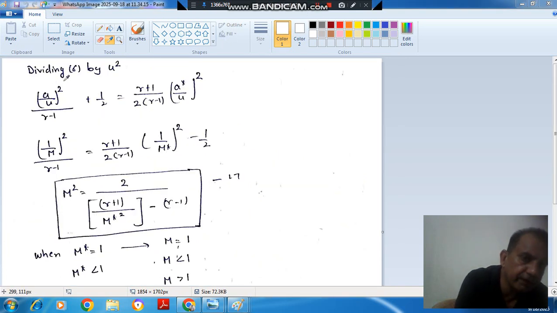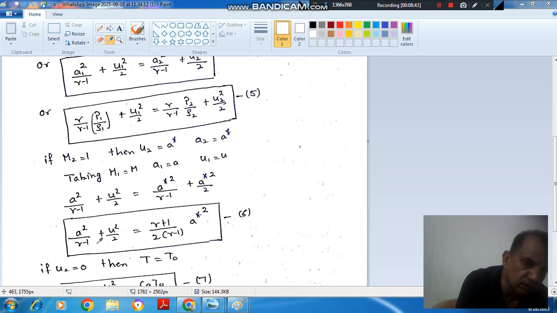Now if we divide equation 6 by U square, then for A it will be (A by U) whole square divided by gamma minus 1 plus 1 by 2, and for A star, A star square divided by U square. This was equation number 6, and we have divided it by U square.